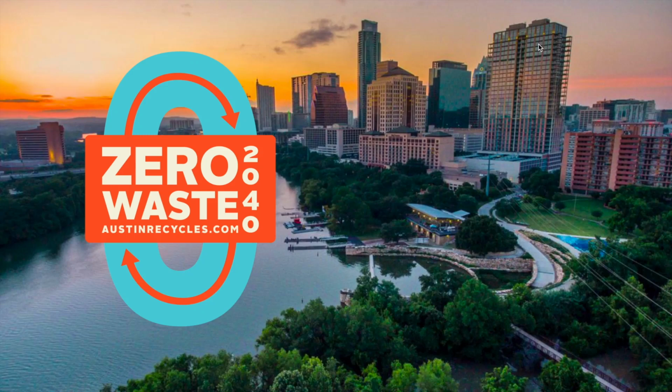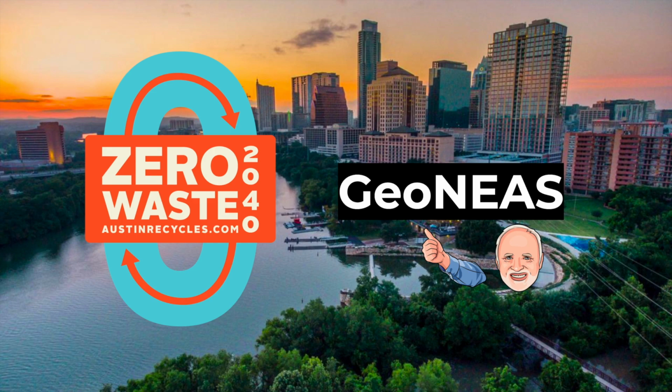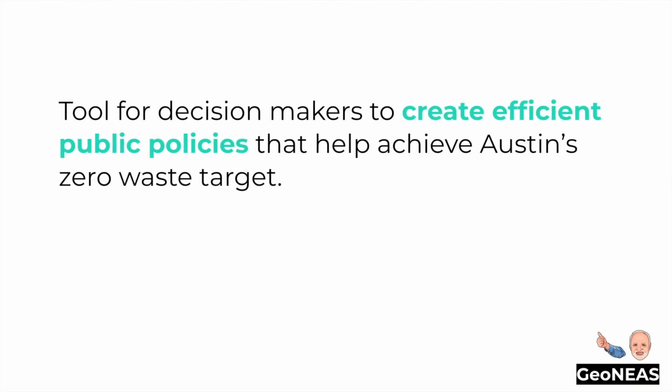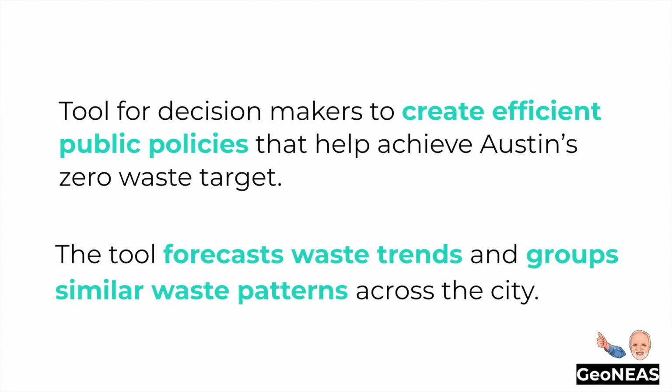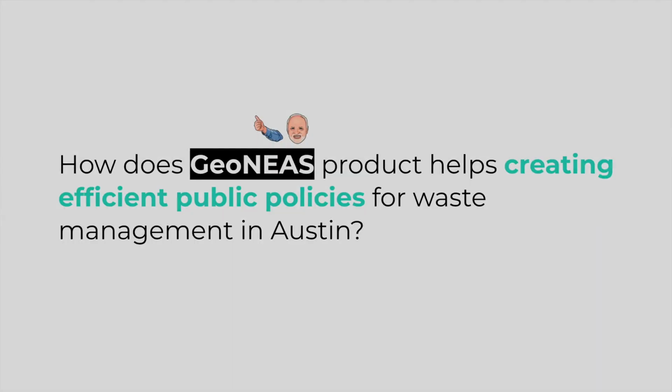The city of Austin has a goal of reaching zero waste by 2040. To support Austin's sustainability effort, our team, GeoNEAS, wants to provide a tool for decision makers to create efficient public policies that help achieve Austin's zero waste target. The tool forecasts waste trends and groups similar waste patterns across the city. So, how does our proposal tackle this objective?